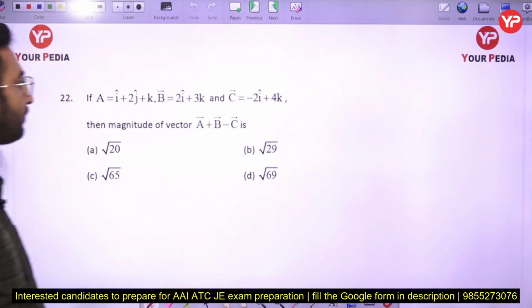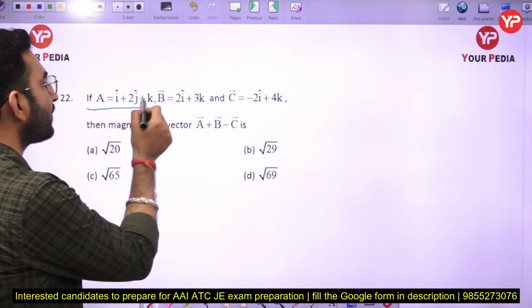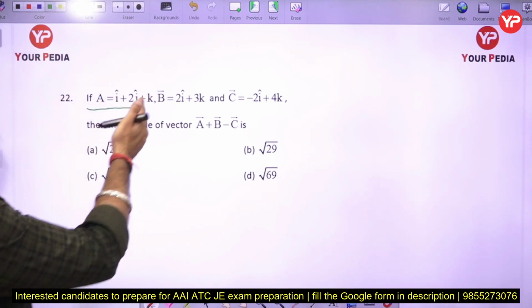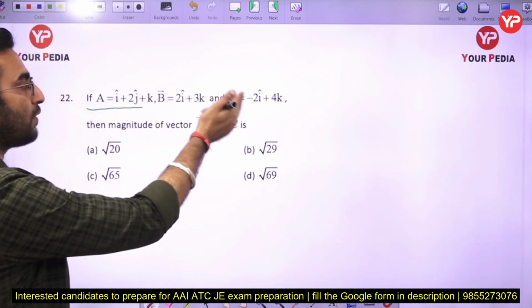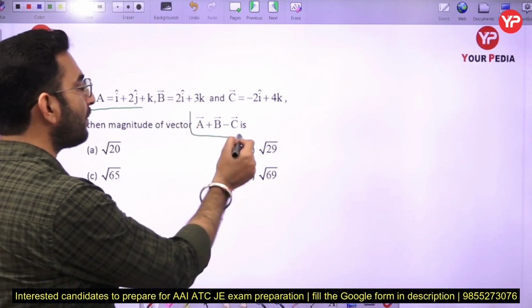Next question, if A is equal to i cap plus 2j cap plus k cap, and B is equal to 2i plus 3k, C is equal to minus 2i cap plus 4k cap, then what will be the magnitude of A plus B minus C?